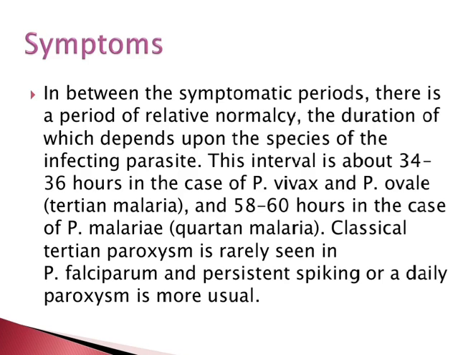This interval is about 34 to 36 hours in the case of P. vivax and P. ovale, and 58 to 60 hours in the case of P. malariae. A classical tertian paroxysm is rarely seen in P. falciparum, and persistent spiking or a daily paroxysm is more usual.